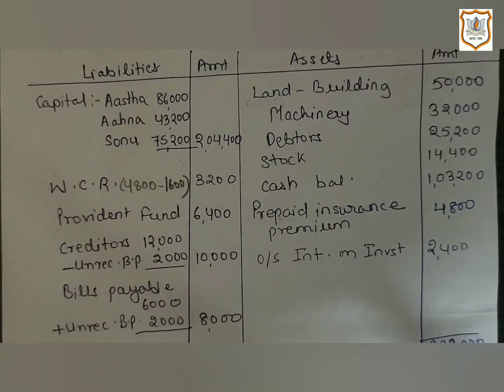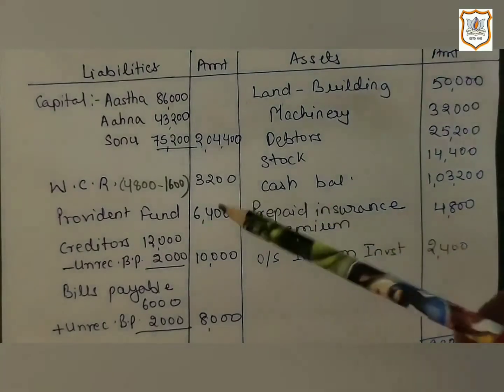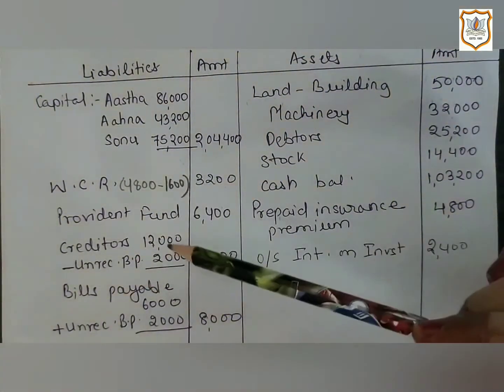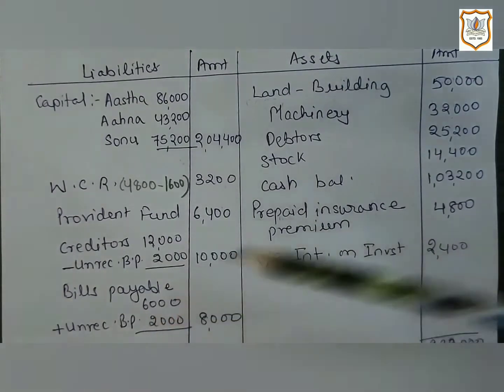Its second effect will not appear on revaluation account because this is not a case of increase or decrease in liability. Here only the form of liability is changed. So here both the effects will appear on liability side as deduction from creditor and addition to bills payable.